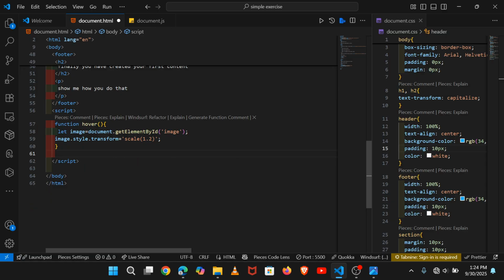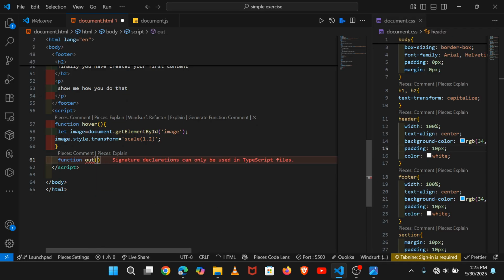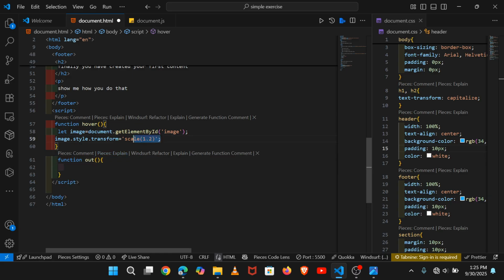If we want to change something when the mouse goes away from it, let's create another function and call it the out function. Just grab it, Control C to copy the content above, and paste it here. Control S to save.